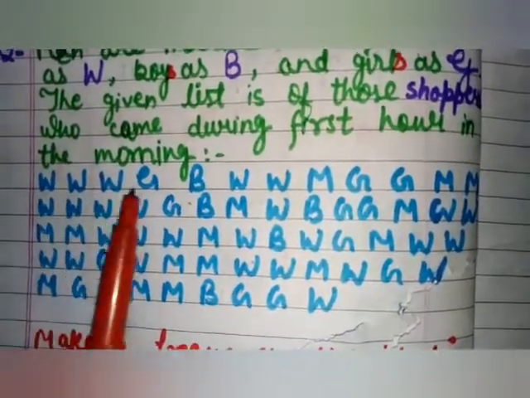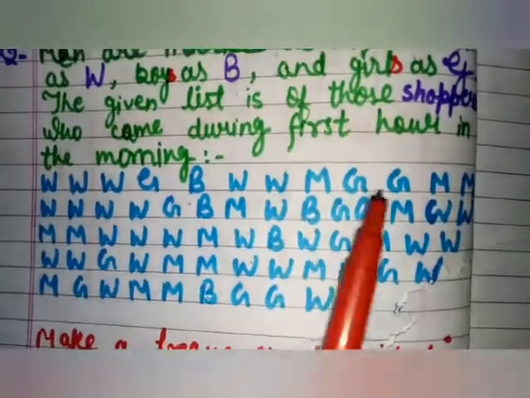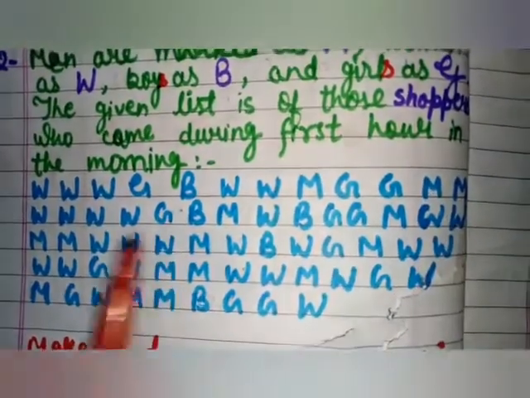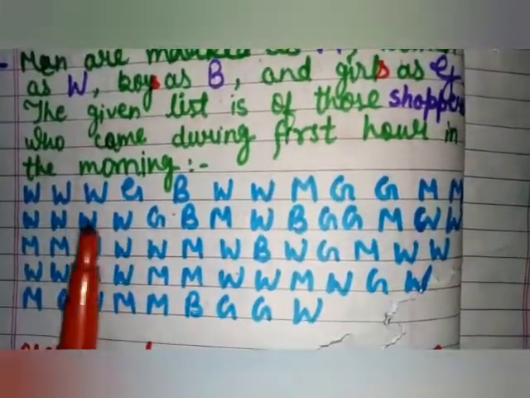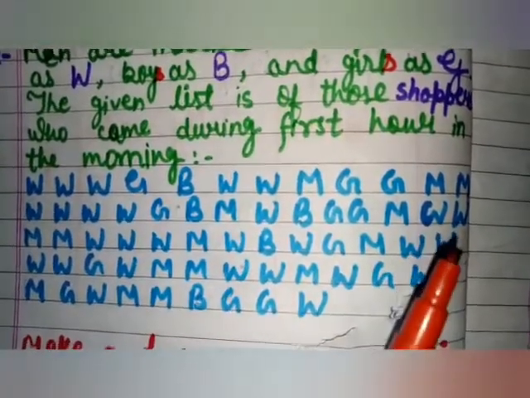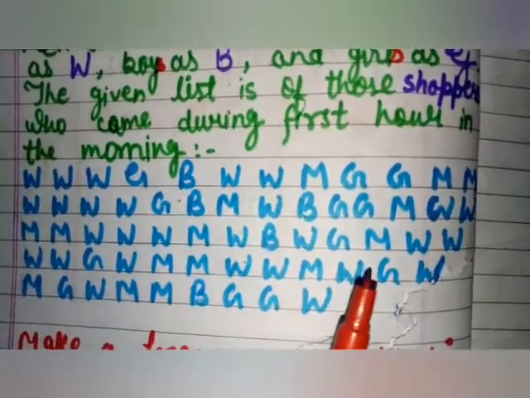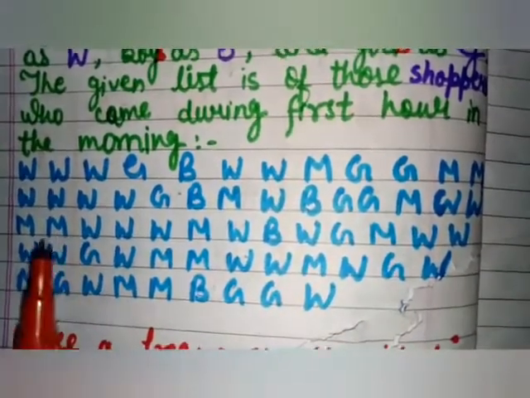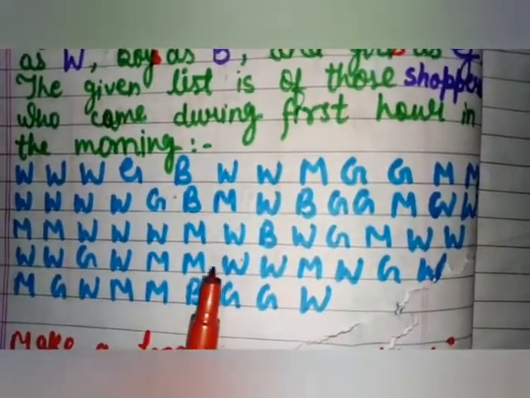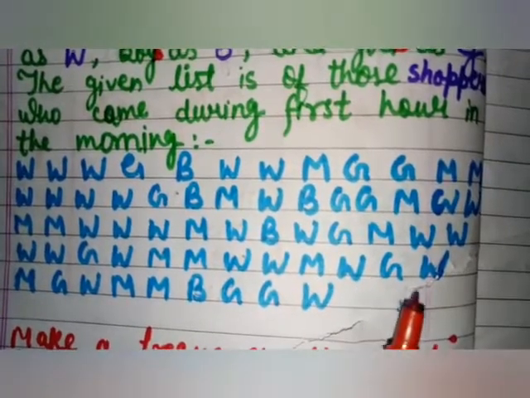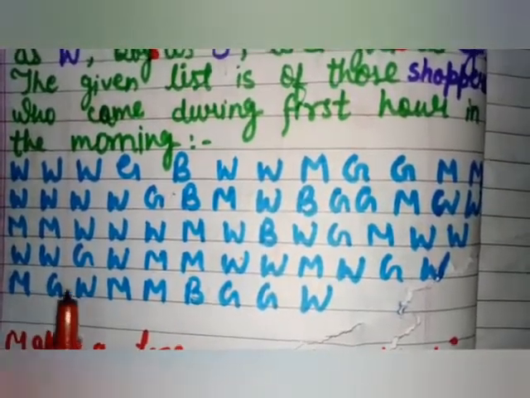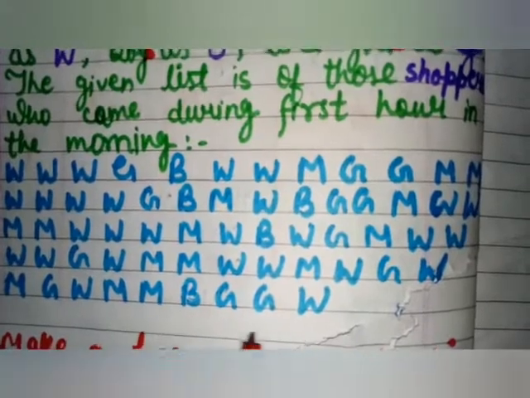So let's count. 1 2 3 4 5, 6 7 8 9, 10 11 12, 13 14 15.